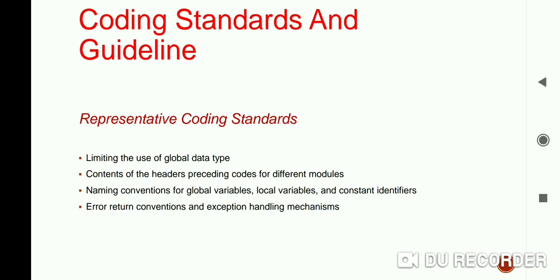So for example, the header format must contain some things that are being used in various companies: the name of the module, the date of the module creation.